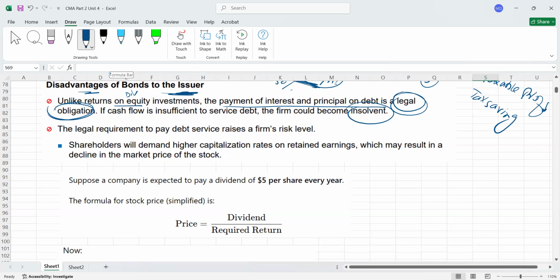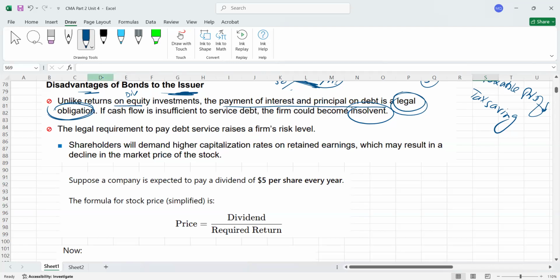If you do not make payment, the bank can sell your assets, those assets which you have given as a security against the loan. That's called insolvency also. So an insolvency problem can arise if you default, or delay the payments, or have a cash flow problem. So here we discussed two points. Point number one is that it's a legal commitment: even if you are in losses, you have to pay your interest and principal amount. And if you do not pay, you may become insolvent also.